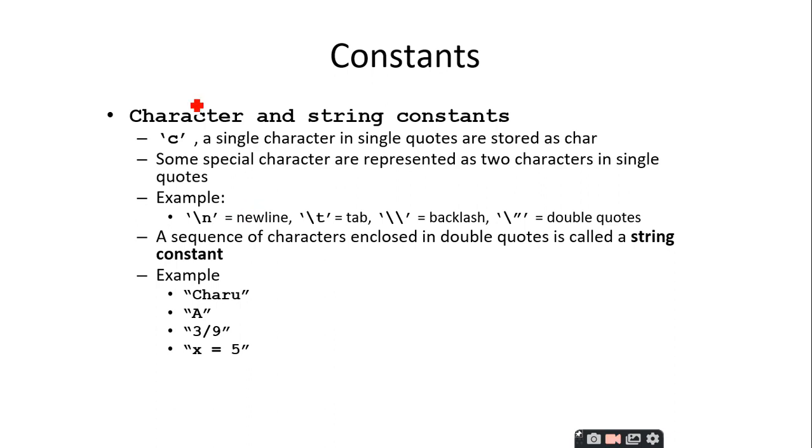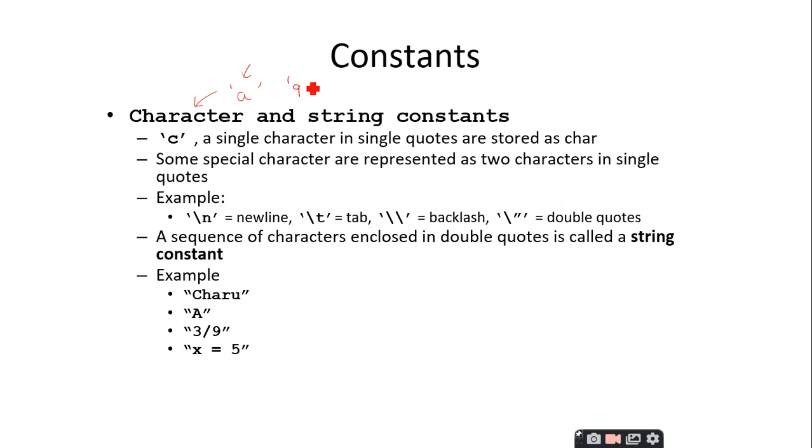And coming to the character constants and string constants, this is very important. A character constant is defined as a single character that is enclosed within single quotation marks. Within single quotation marks, you define any symbol. For example, I define A. This A is treated as a character constant. Let us take another example.